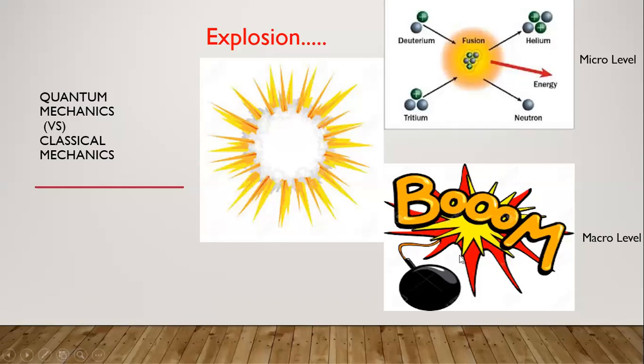This is the effect that we can observe with our naked eye. As a result, we name it the macro level, and the mechanics of this we name classical mechanics. And coming to the micro level, fusion effect: a radioactive element is going to be decomposed into several nuclei.